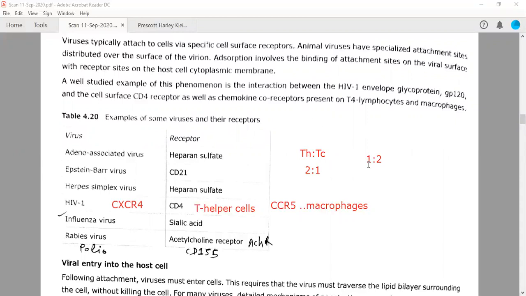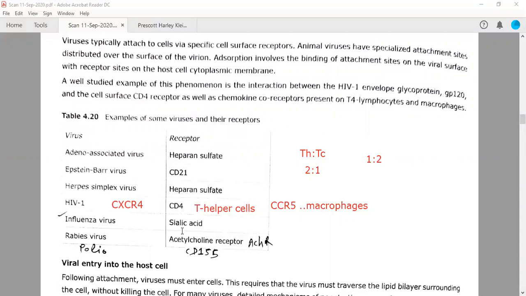It will not directly become 1:2. First of all, it will be something like 1.5, 1.67, right? Something like that. So if this ratio is 1:2 or less than this, then the T helper cells are very, very low in this particular patient. Therefore, the stage of infection can be predicted depending upon this ratio.